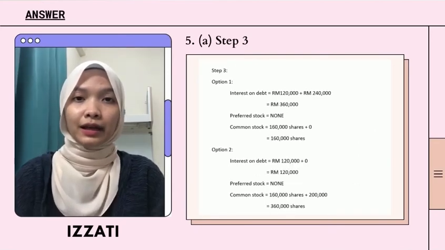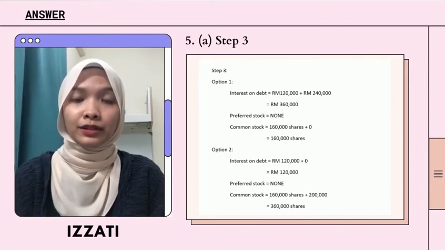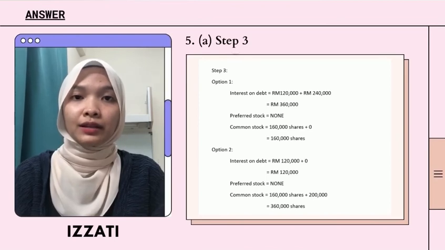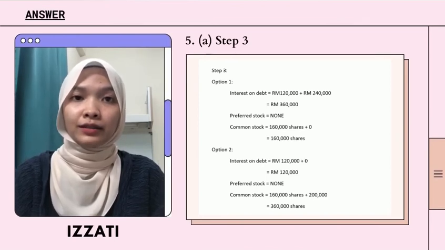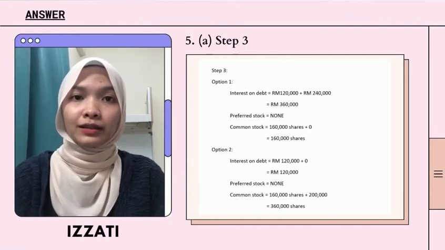On the third step, we determine the new key financial data for each proposal. For the first option, the interest on debt is 120,000 plus 240,000, and it will get 360,000. There is no preferred stock.